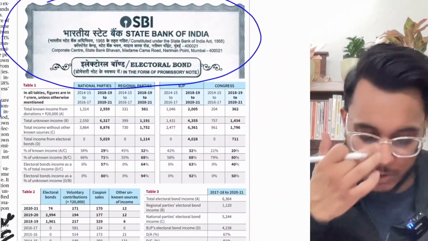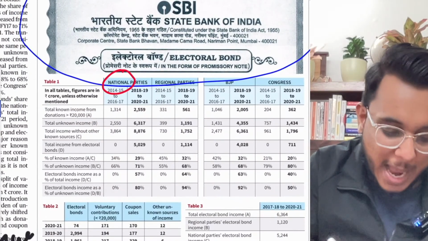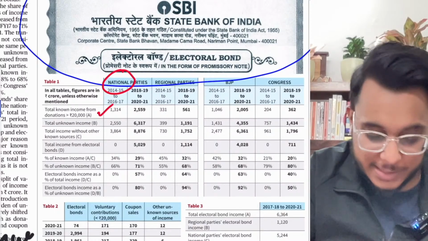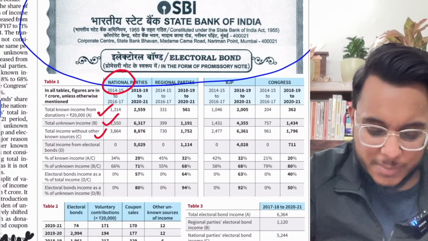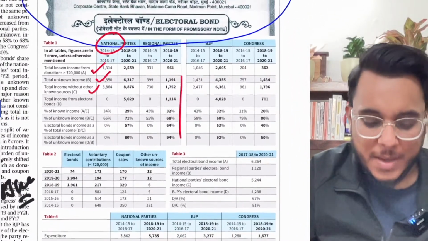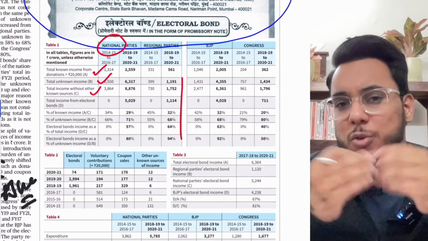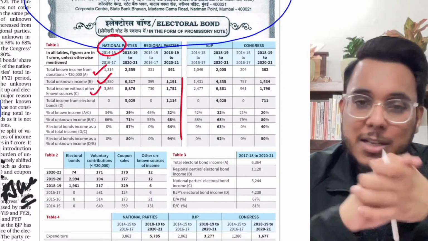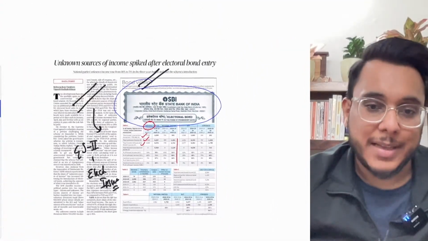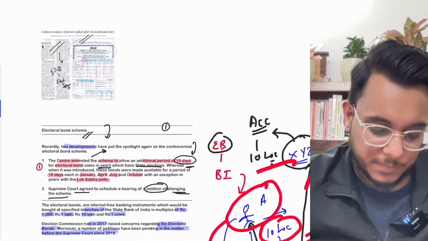Now guys, this article is talking about how many crore rupees have been collected from funding, donations of less than 20,000 rupees, unknown income, and all these breakups have been given. You don't need to go too much into this microscopic data. However, if you want to read the data, you can pause the video here and read it. That is all about this article, guys. Now we'll be moving to the next article.